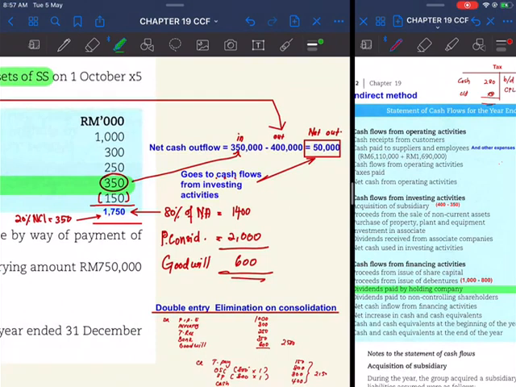So cash inflow would be 350, cash outflow is 400. That means we have a net cash outflow of 50,000.